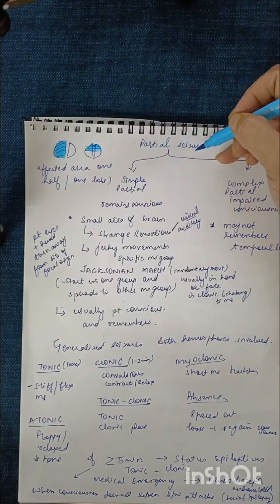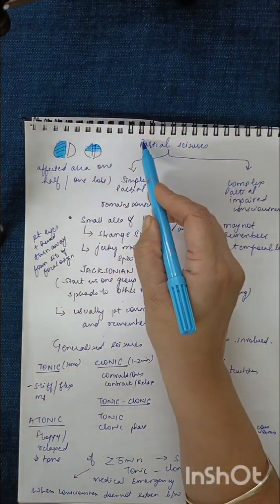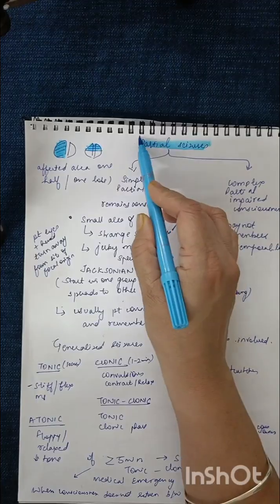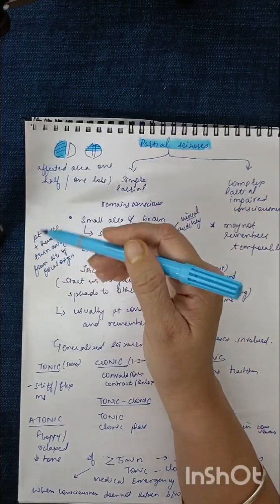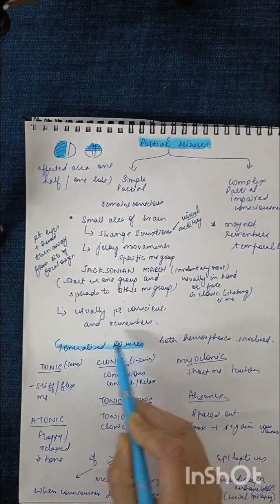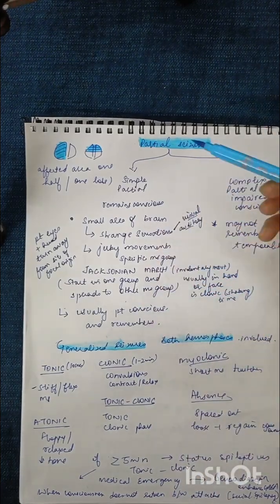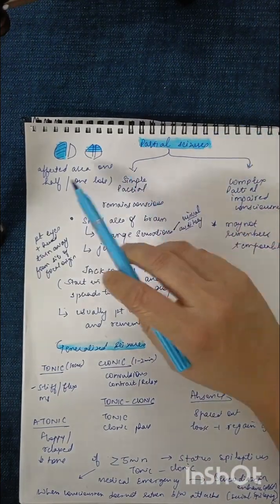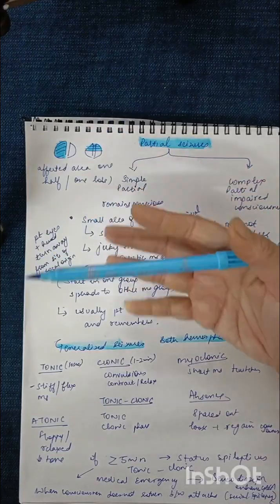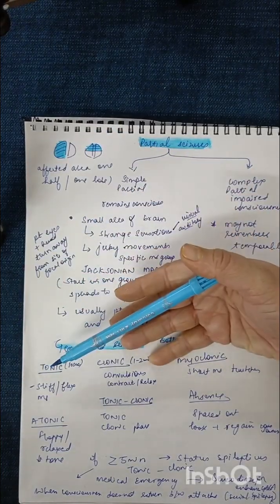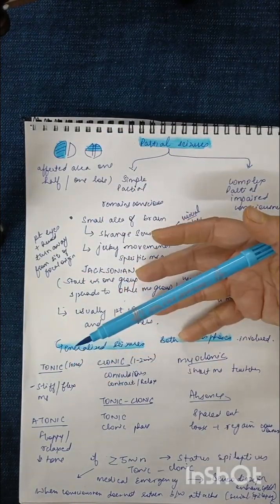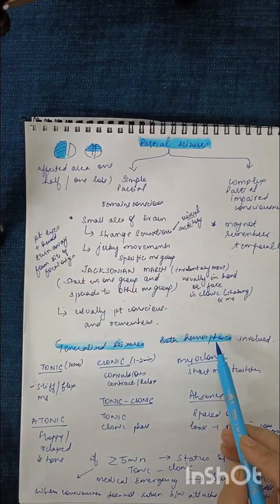We define it in two parts. Partial seizure is where one part of the brain or one hemisphere is involved. Generalized seizure is when both hemispheres are involved. So it is classified into two types: partial seizure, when one half of the hemisphere or one lobe is involved, whereas generalized is when both lobes are involved.